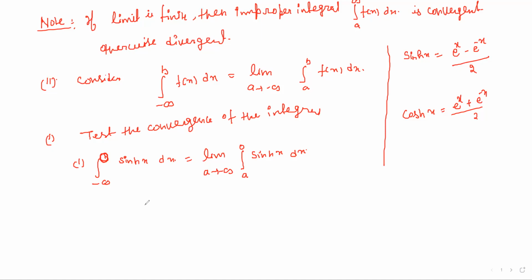Now you can see here limit a tending to minus infinity. We can put the value of sine hyperbolic here: e to the power x minus e to the power minus x by 2 dx.